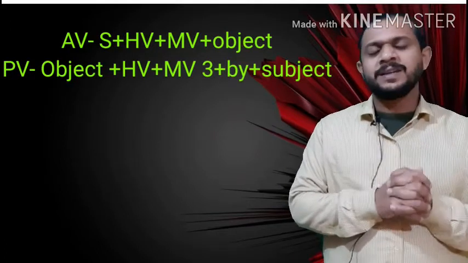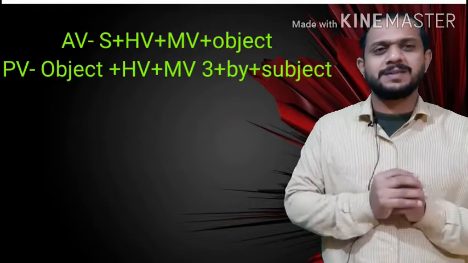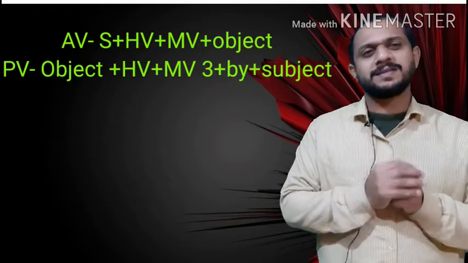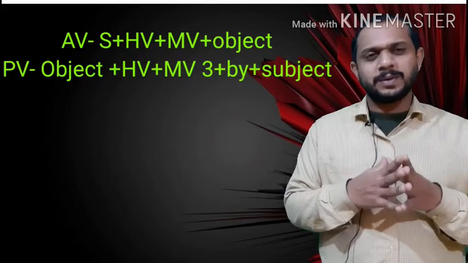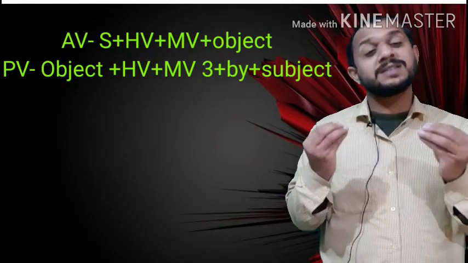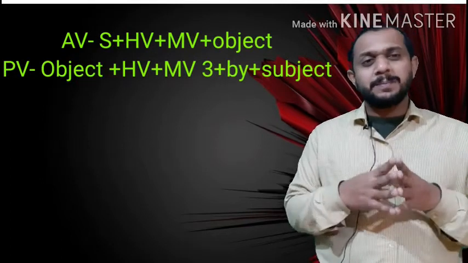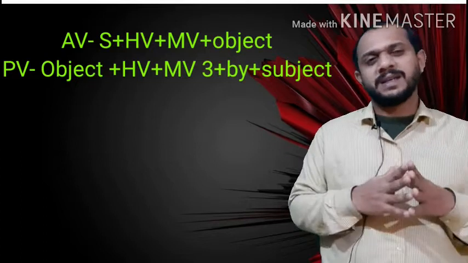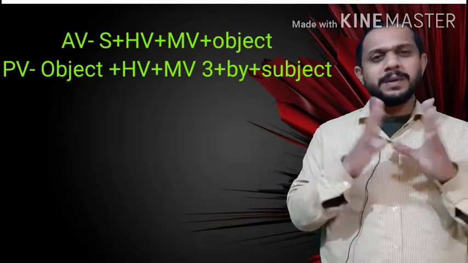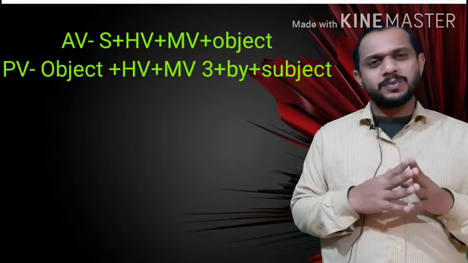How do we turn? In active voice, what matters? In active voice, subject matters. Subject means doer matters. Subject is everything for active voice, because he is the doer. If we talk about the passive voice, in passive voice, what matters? In passive voice, object matters. In place of subject, object matters. Object will be everything for the sentence in passive voice.